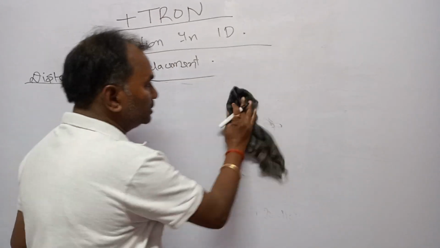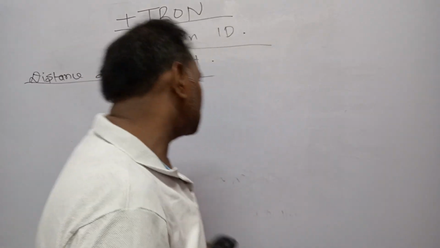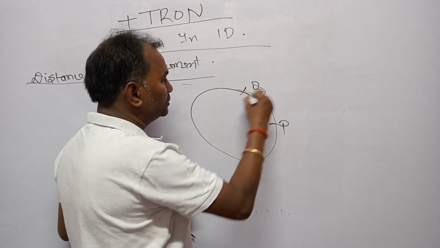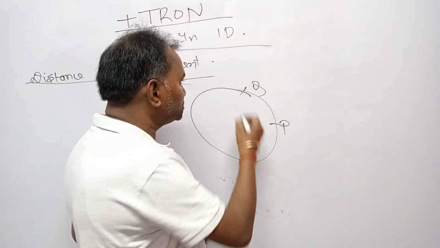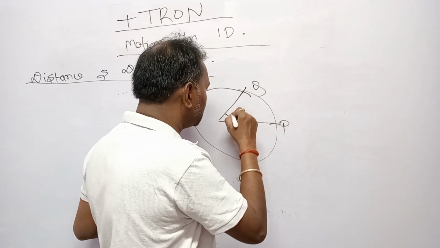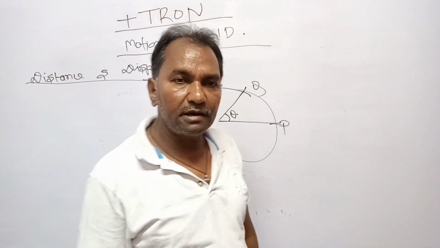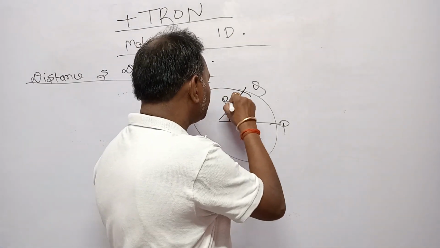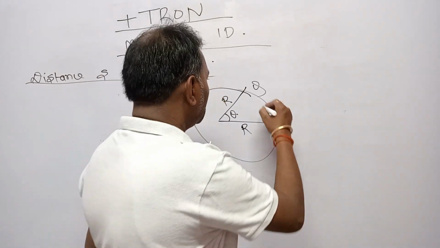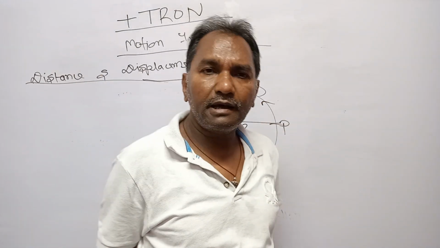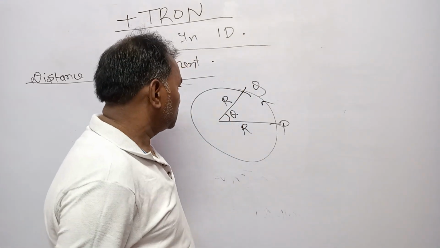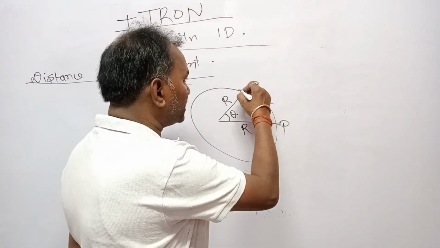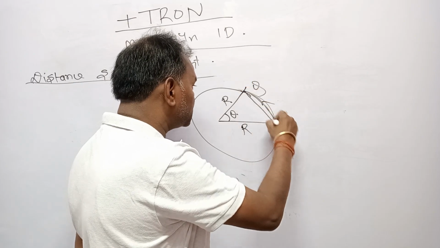Let's find the distance and displacement in some typical cases. Let the body move from P and go to Q. PQ is an arc which makes an angle theta at the center. Now, dear students, let the radius again be r. We have to find out the distance and displacement. Distance is that much and displacement is that.